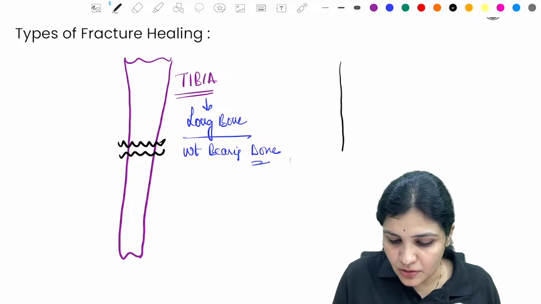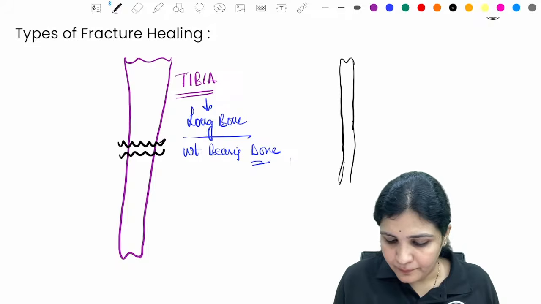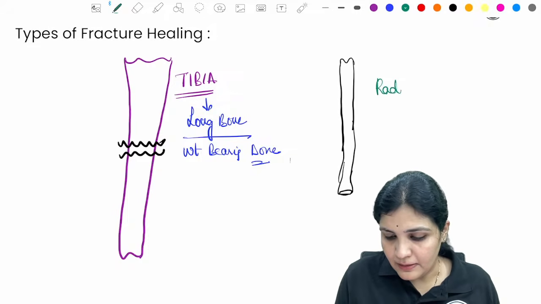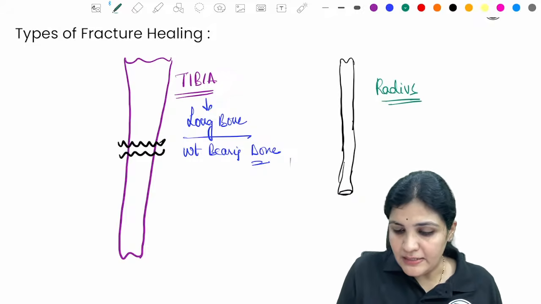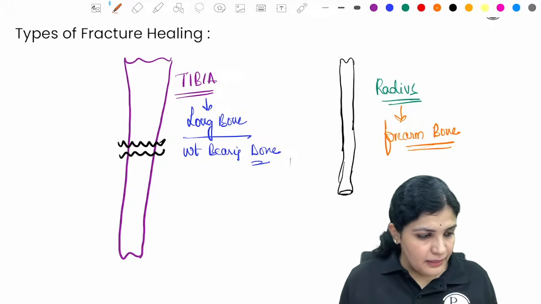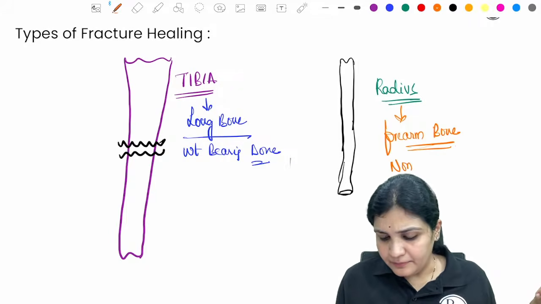And now I will tell the other one. So now this is your radius. Radius, I am telling you, is a forearm bone, right? And non-weight bearing.